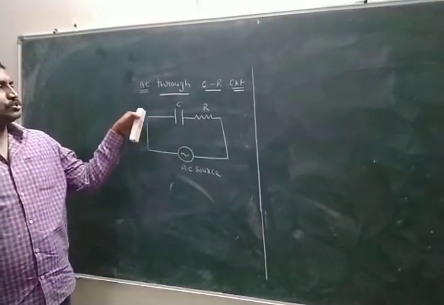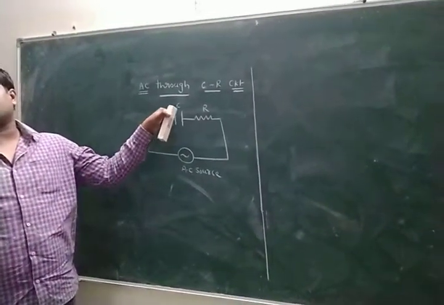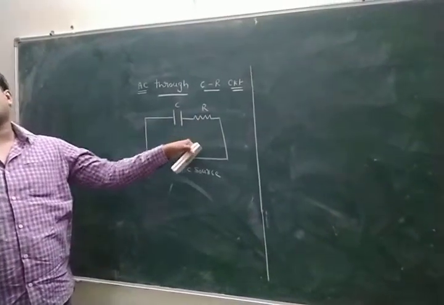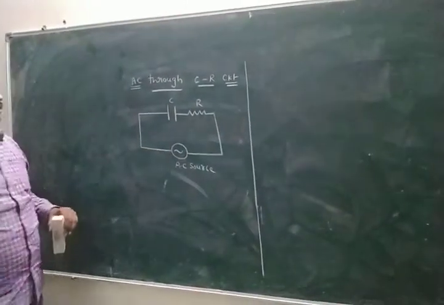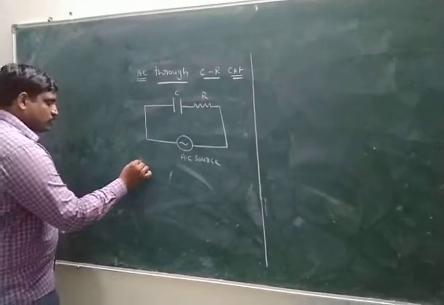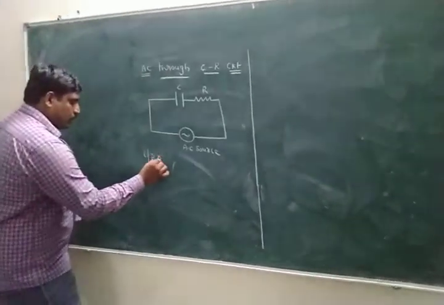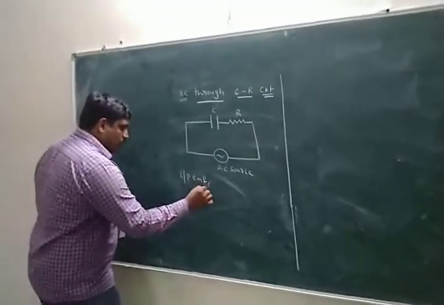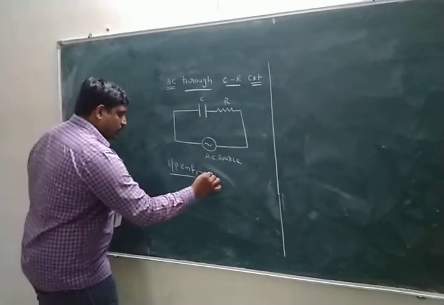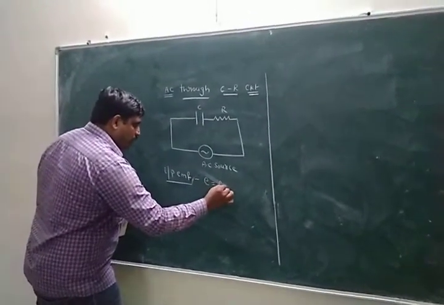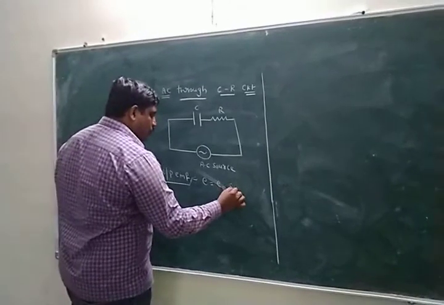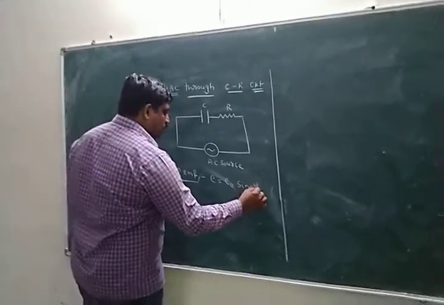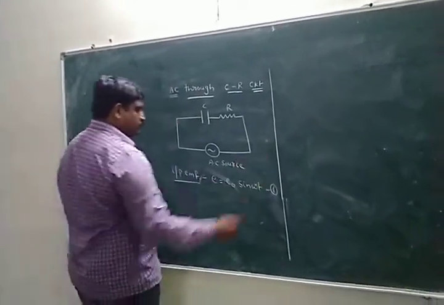The AC source is connected to the capacitor and resistor, all in series. In this situation, first write the input EMF. According to the AC generator, what is the input EMF formula? E equal to E naught sin omega t.